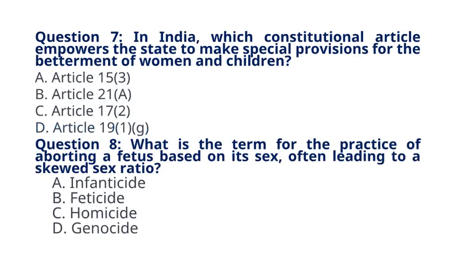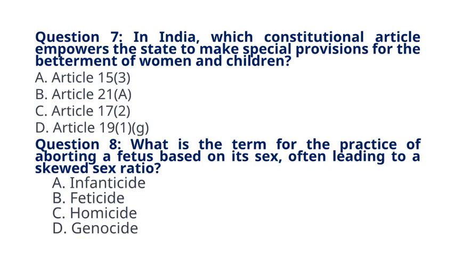Question 7. In India, which constitutional article empowers the state to make special provisions for the betterment of women and children? A. Article 15(3). B. Article 21A. C. Article 17(2). D. Article 19(1)(g). The correct answer to question 7 is option A. Article 15(3). Explanation. Article 15(3) allows the state to make special provisions for women and children.